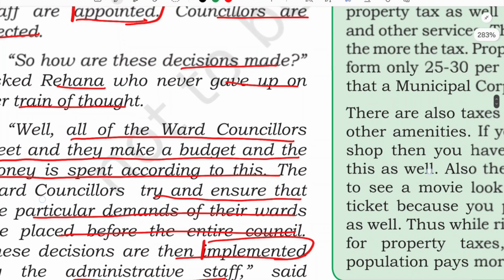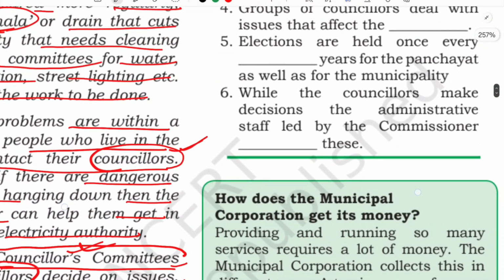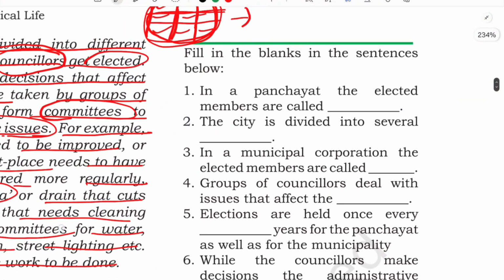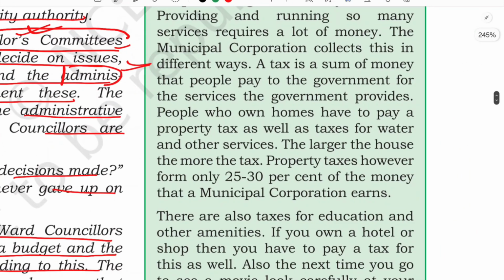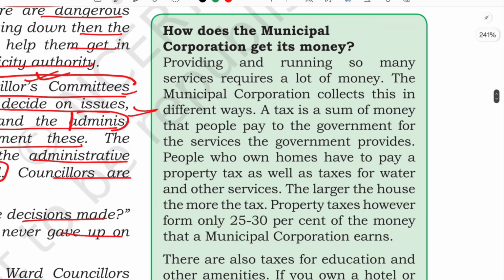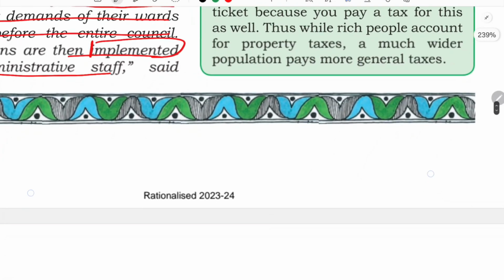So let us see next. He said, "Yasmin Khala, okay." So we will come into this box afterwards, okay, we will deal with this separately, how this municipal corporation gets its money.